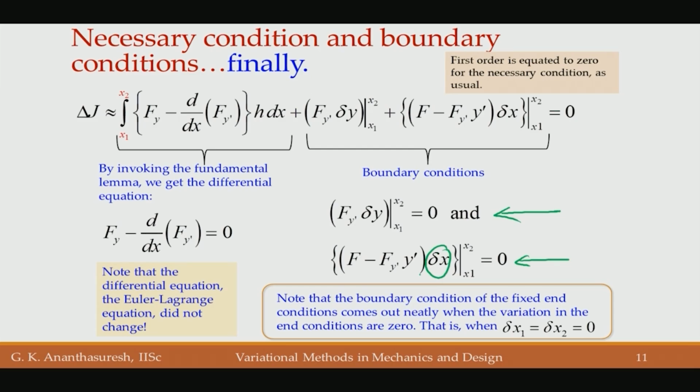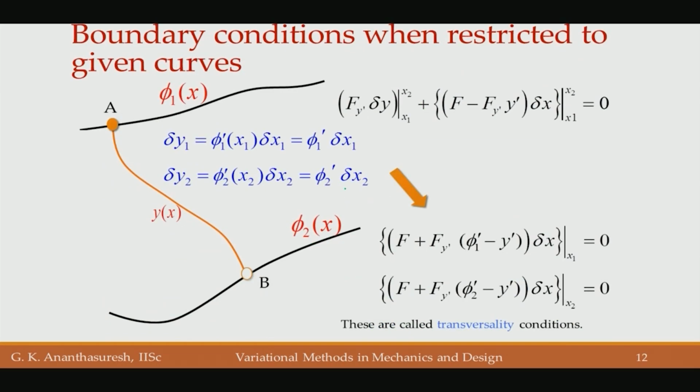If it is not given, what will be 0 is that f minus f prime times y prime is equal to 0. We can actually get the specific case that we have discussed so far out from the general thing, and for that the boundary condition is exactly what is shown here, dou f by dou y prime times delta y equal to 0. If y is specified, that is 0; if y is not specified, that is 0. That remains the same.